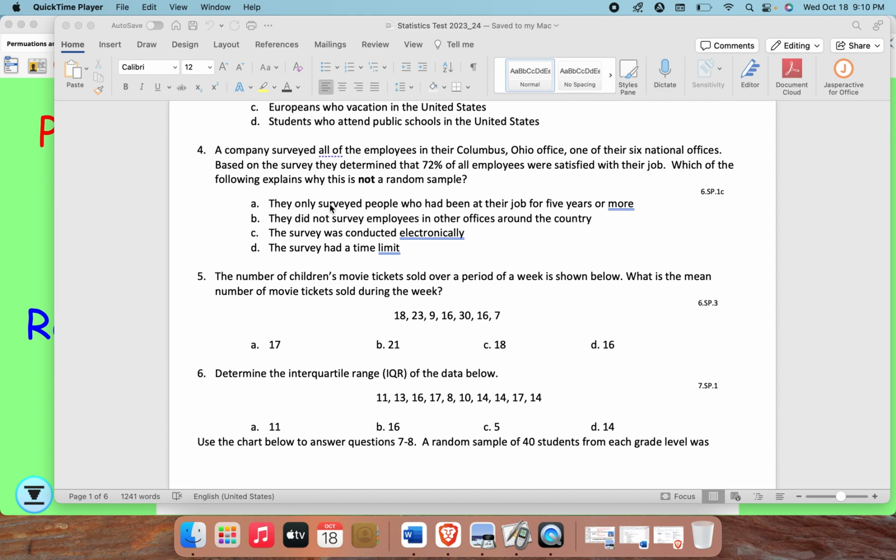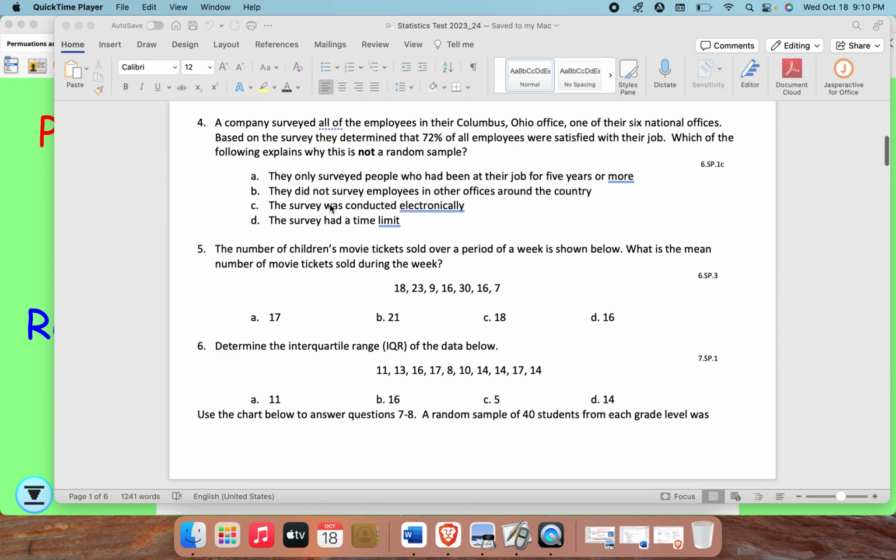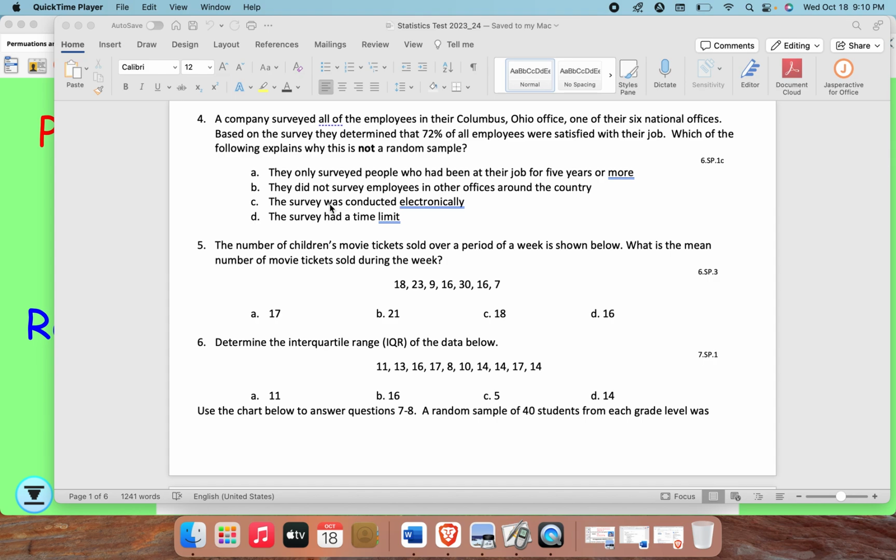Number 4. A company surveyed all of the employees in their Columbus, Ohio office, one of their 6 national offices. Based on the survey, they determined that 72% of employees were satisfied with their job. Which of the following explains why this is not a random sample?